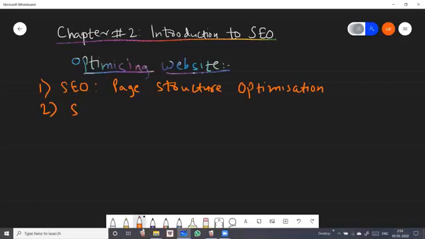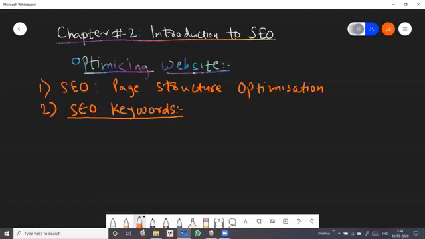Now the second one is SEO keywords. Now we are going to learn this in detail. Okay, now what is SEO keyword?